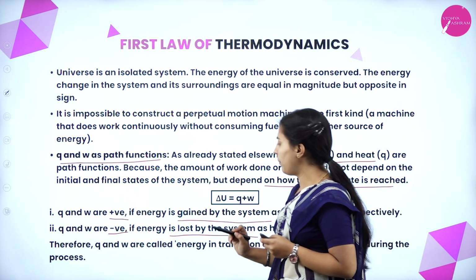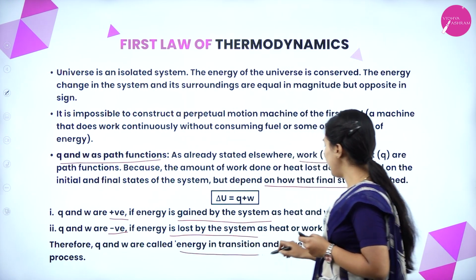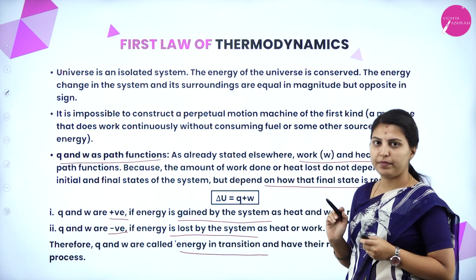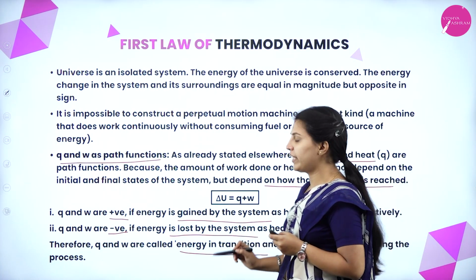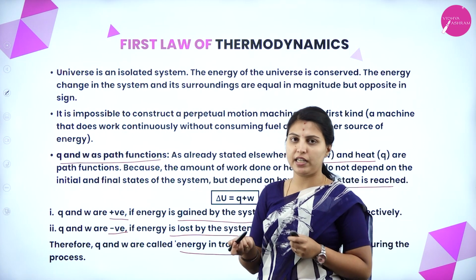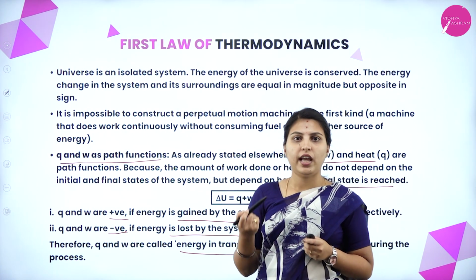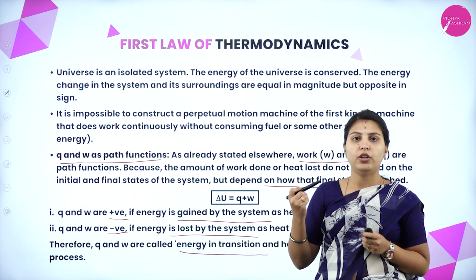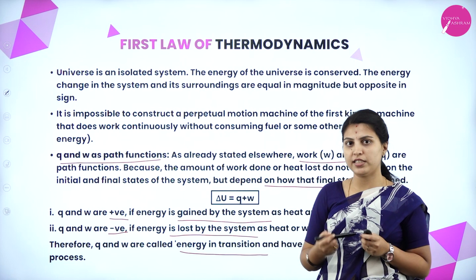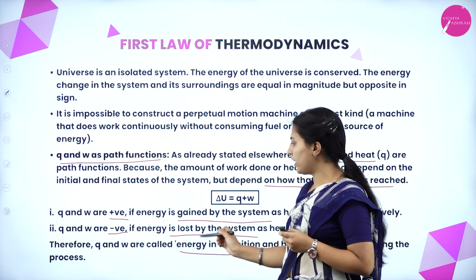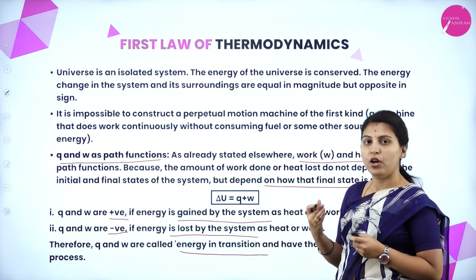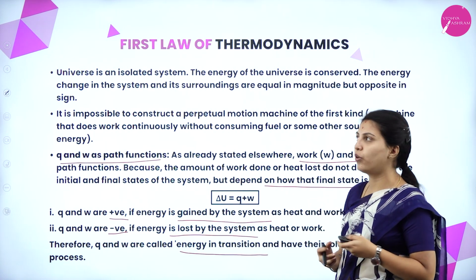Therefore, Q and W are called energy in transition and have their role only during the process. Transition means changes take place. When it is positive, energy is taken by the system. When it is negative, energy is lost by the system. So transition is taking place, and they are called energy in transition, having a role only while the process is going on.